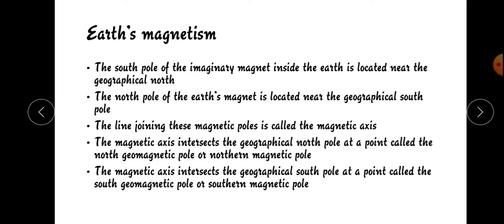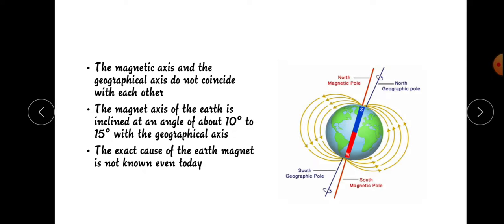So the magnetic axis and the geographical axis do not coincide with each other.